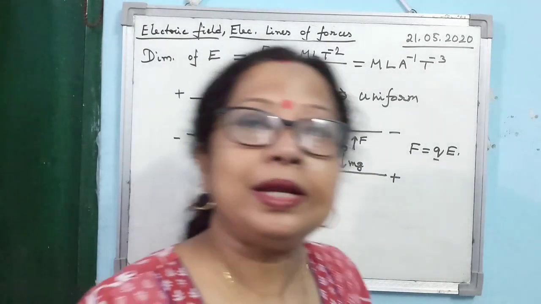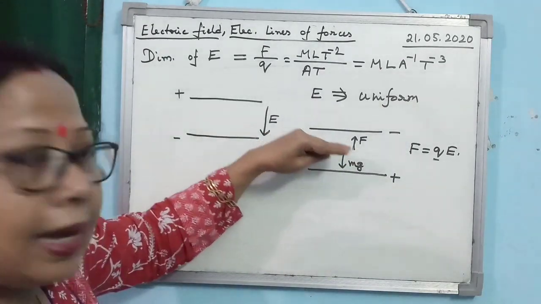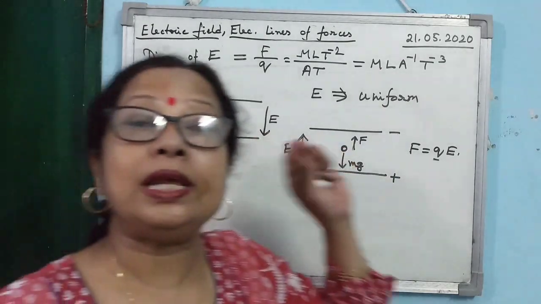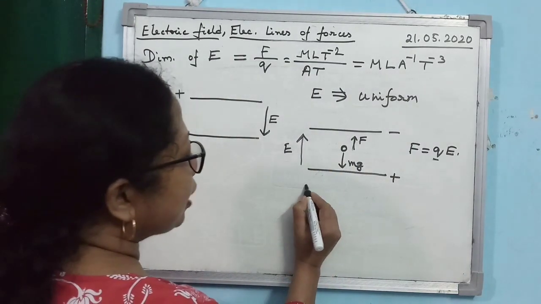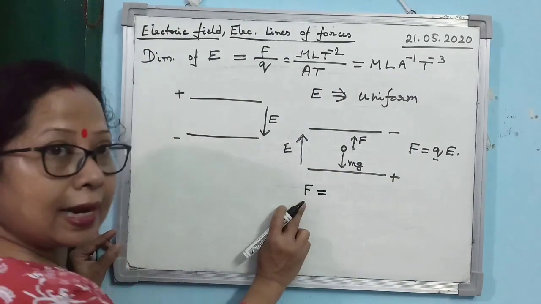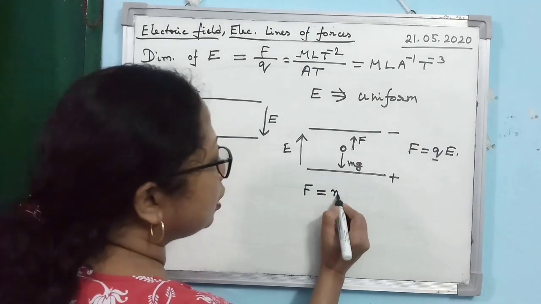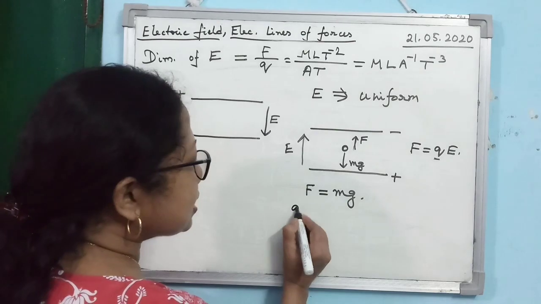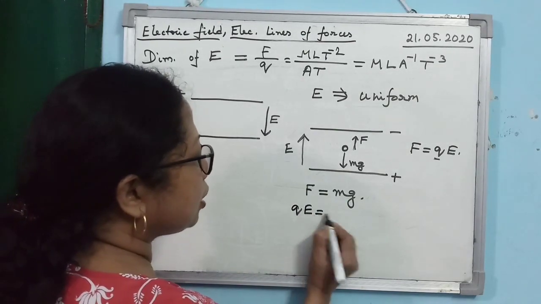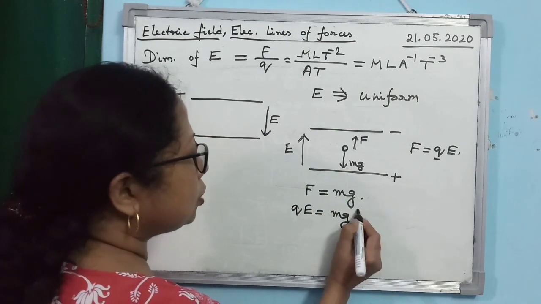The oil drop will just be suspended in air. It will be in equilibrium. Why? Because the upward electrostatic force is equal to the weight of the oil drop. So in this case, you can write F is equal to qE equal to mg.